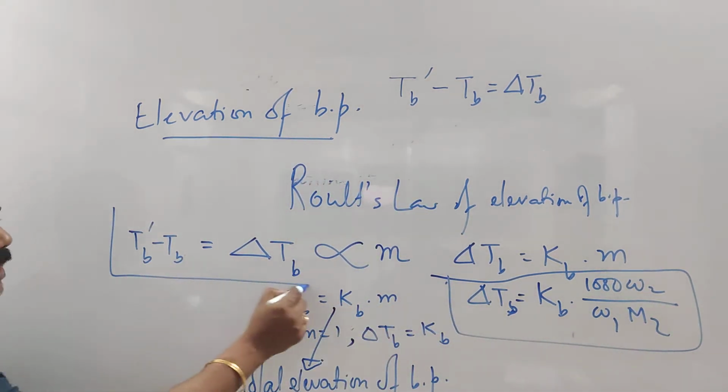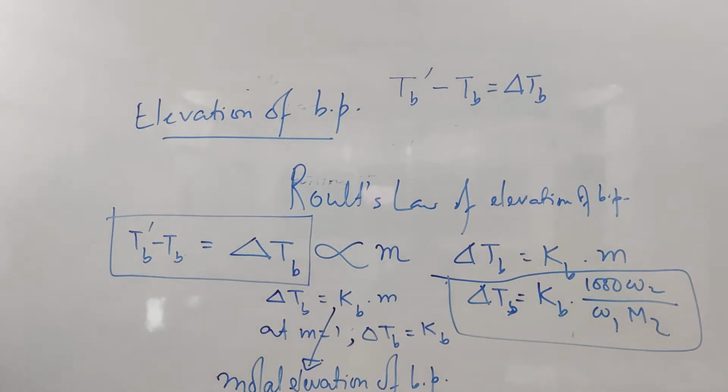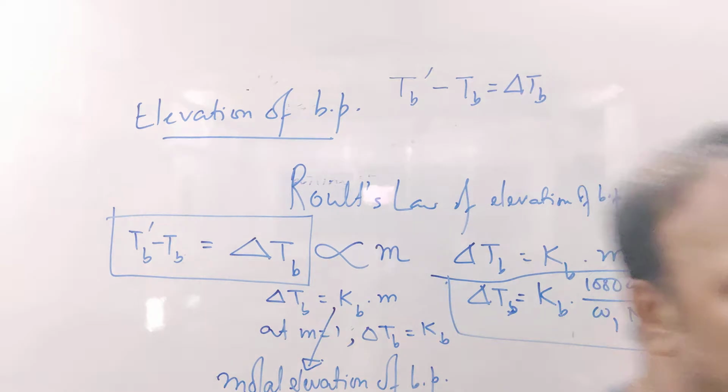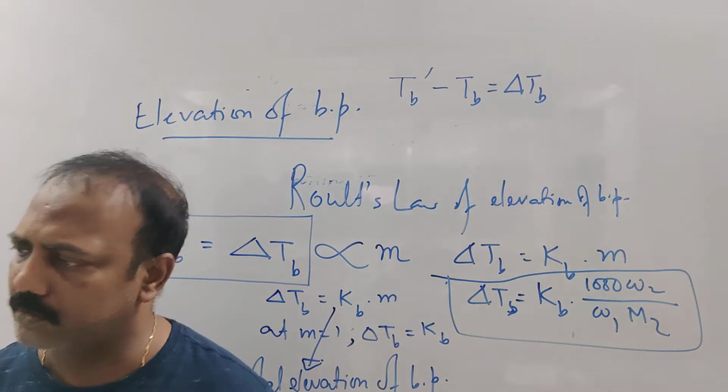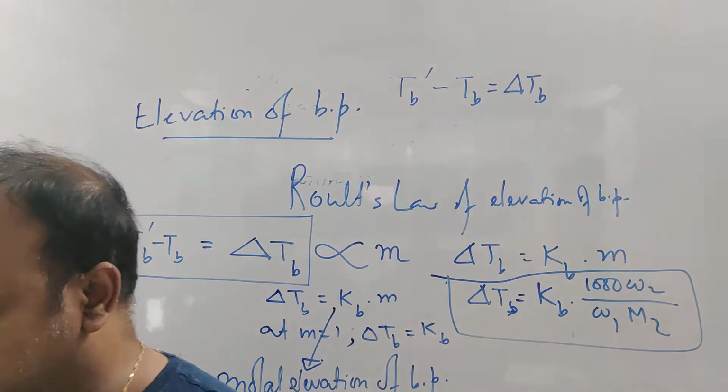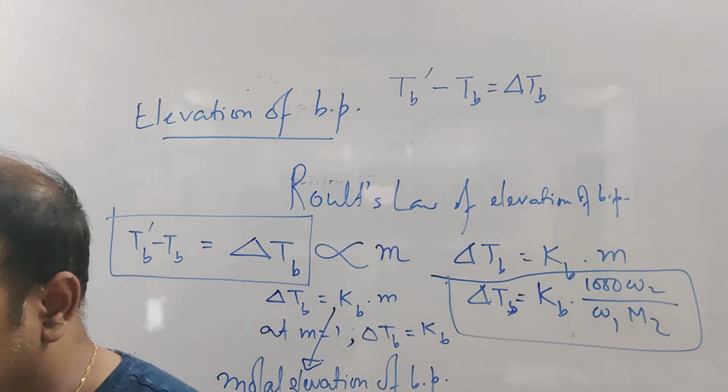Delta Tb is nothing but Tb dash minus Tb. Now, what is Tb dash? Tb dash is the boiling point of the solution, and Tb is the boiling point of the pure solvent. Okay, fine. Now you do one numerical, then the concept will be much more clear.